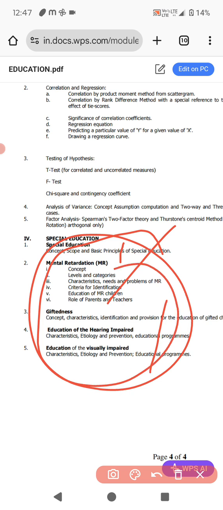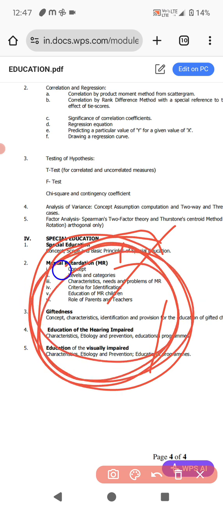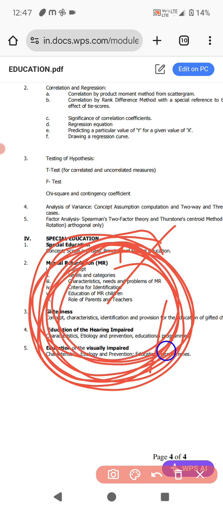So instead of special education, we can get here inclusive education. Under the inclusive education, they can ask different policies, what are the methods, what are the other things that we have to study under the inclusive education. This is the only area that we can leave before the announcement of the official syllabus. When the new official syllabus comes, then after that we have to prepare this area. Instead of special education, we can get here inclusive education.